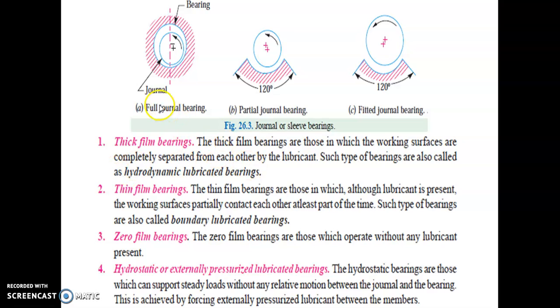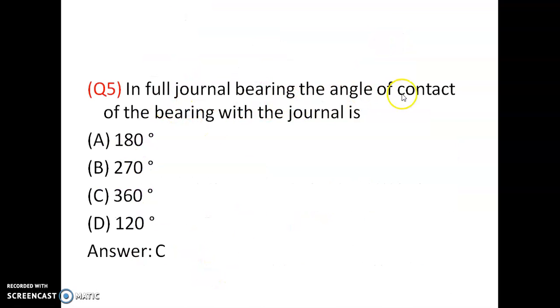Journal bearings are classified into full journal bearing and partial journal bearings. If it is of 360 degree, it is called a full journal bearing; then there are 120 degree partial journal bearings. In a full journal bearing, the angle of contact of the bearing with the journal is 360 degree.